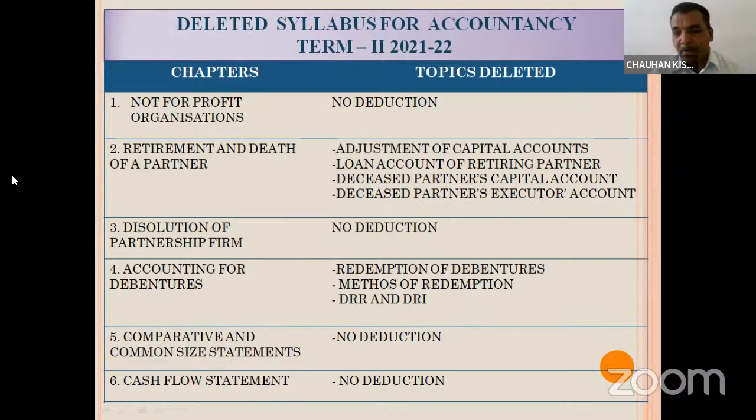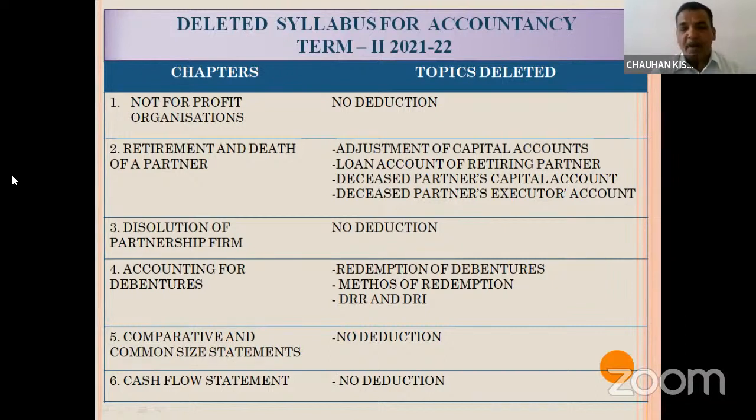Retirement and death of a partner. In that, you do not have to prepare adjustment of capital accounts. You do not have to prepare loan account of the retiring partner. And this is partner's capital account and this is partner's executor's account. These things are deleted this year. You can take the screenshot of this. Do not prepare these topics from the retirement and death.